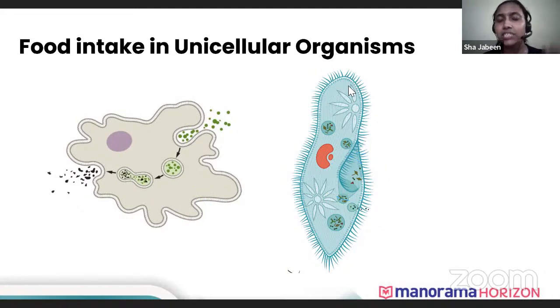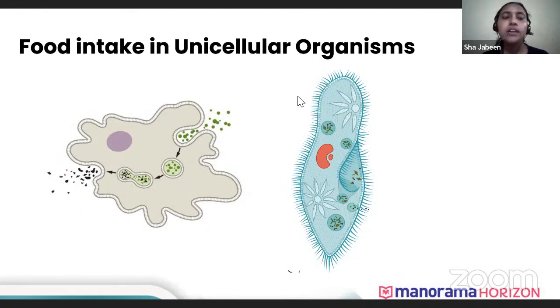The food intake in case of unicellular organisms is very simple, but in case of multicellular organisms, it is very different and very complex. The different types of heterotrophic nutrition, I haven't seen any question from there, but you can be prepared. Any one-word question can be asked. In the previous year question papers, I haven't seen any question asked in that zone.